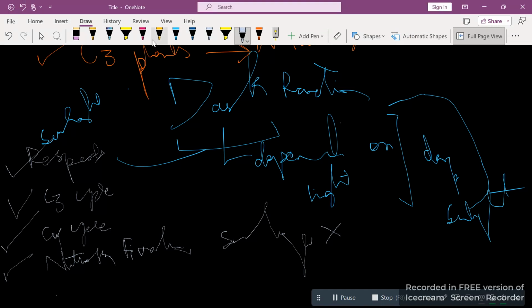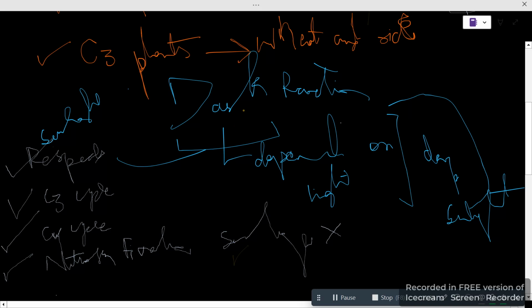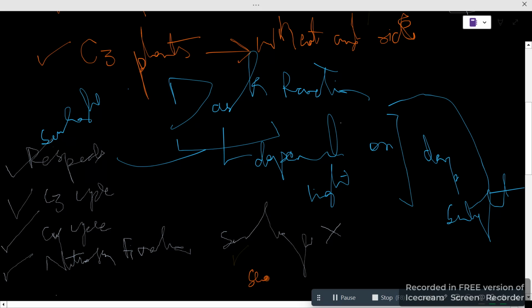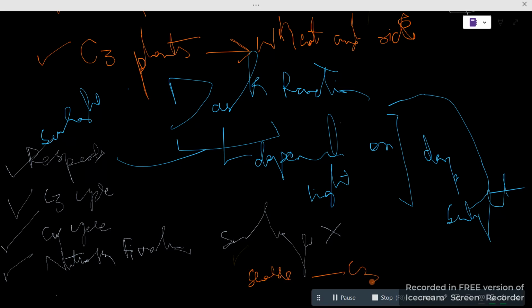Why not C4? Why not C5? Just because during the complete reaction, the final stable product you will get would be C3, carbon 3. So that's why this name gives us C3 cycle, Calvin cycle, Calvin-Benson cycle, and a lot of names we have given.